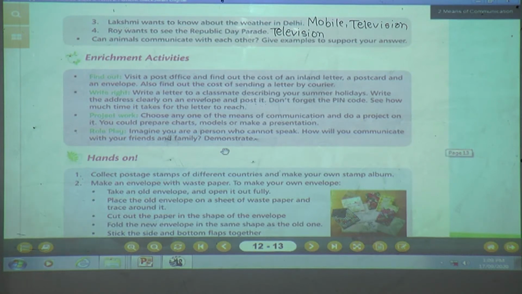But now we are not at school. That's why, if we were at school, we might have played this role play activity in the class. But this role play activity you are going to do at home with your mama, papa, or your friends, or your cousins or sister, brother, okay? You can role play this activity.